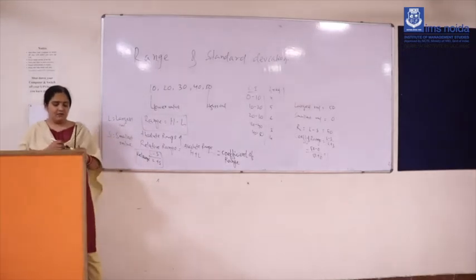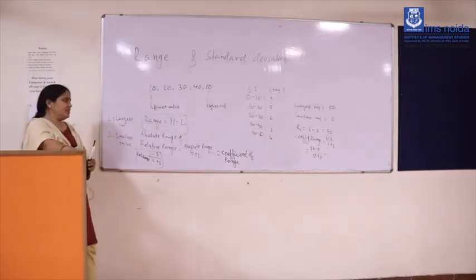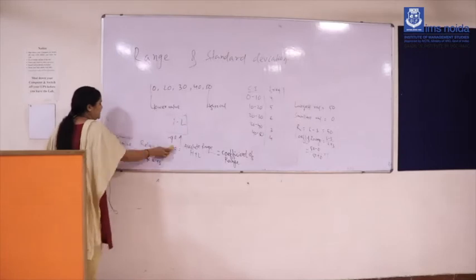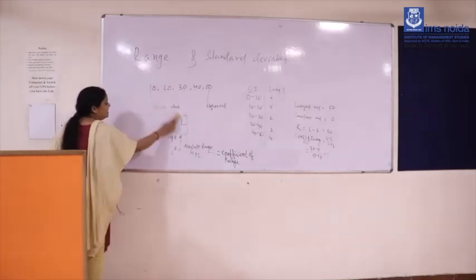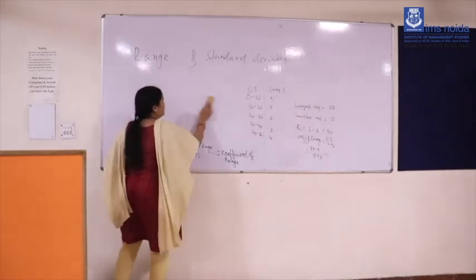Now you will come to know about a very important part of statistics. It's a very important measurement, that is, we will discuss the various formulas of standard deviation.